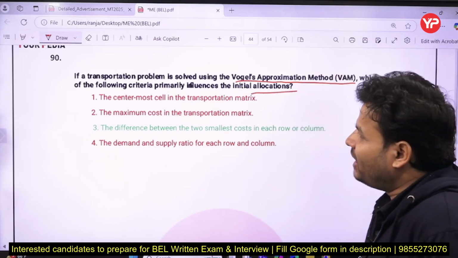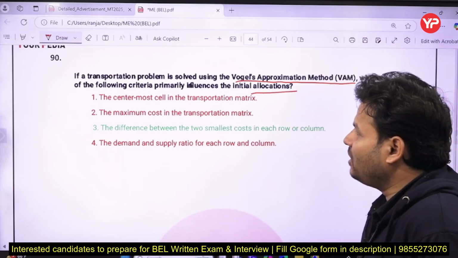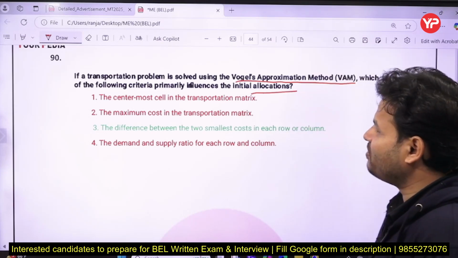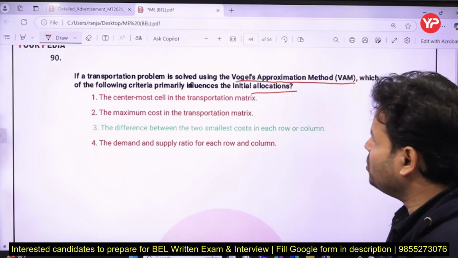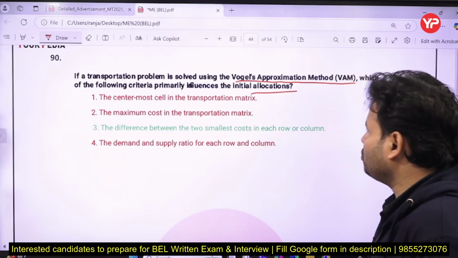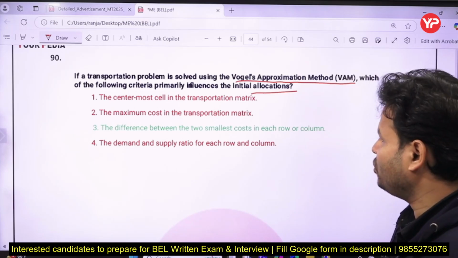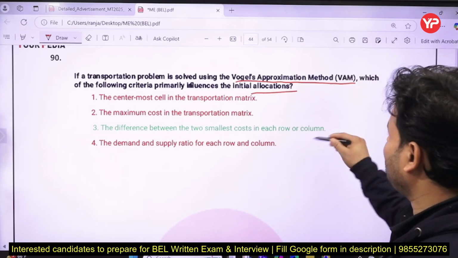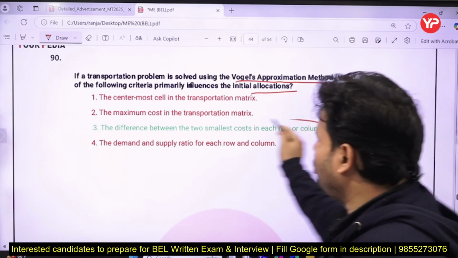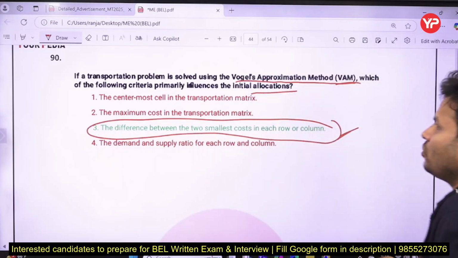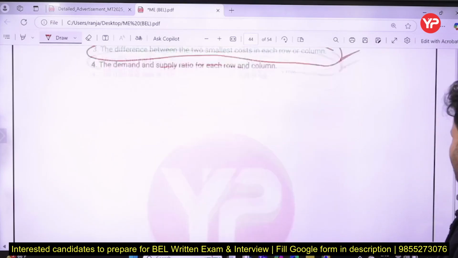The options are: the centermost cell in the transportation matrix, the maximum cost in the transportation matrix, the difference between the two smallest costs in each row or column, and the demand and supply ratio for each row and column. So if you talk about VAM, it is the difference between the two smallest costs in each row or column. That is the right answer.